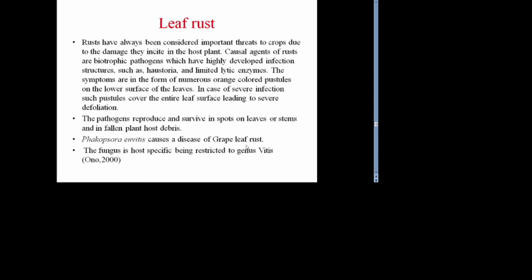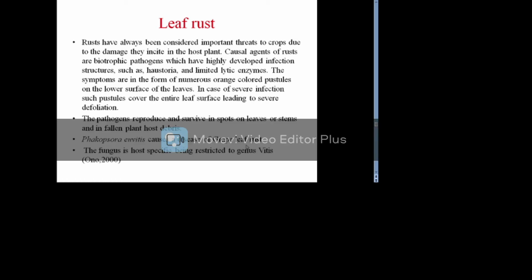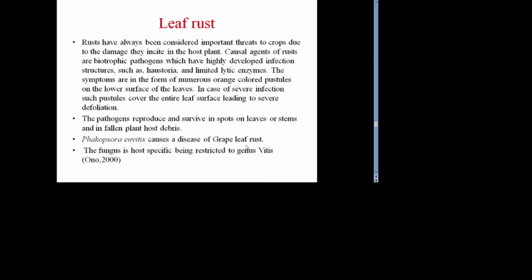The fourth disease of the grapevine is leaf rust. Rusts have always been considered important threats to crops due to the damage they incite in the host plant. Causal agents of rust are biotrophic pathogens which have highly developed infection structures such as haustoria and limited lytic enzymes. The symptoms are in the form of numerous orange-colored pustules on the lower surface of the leaves.